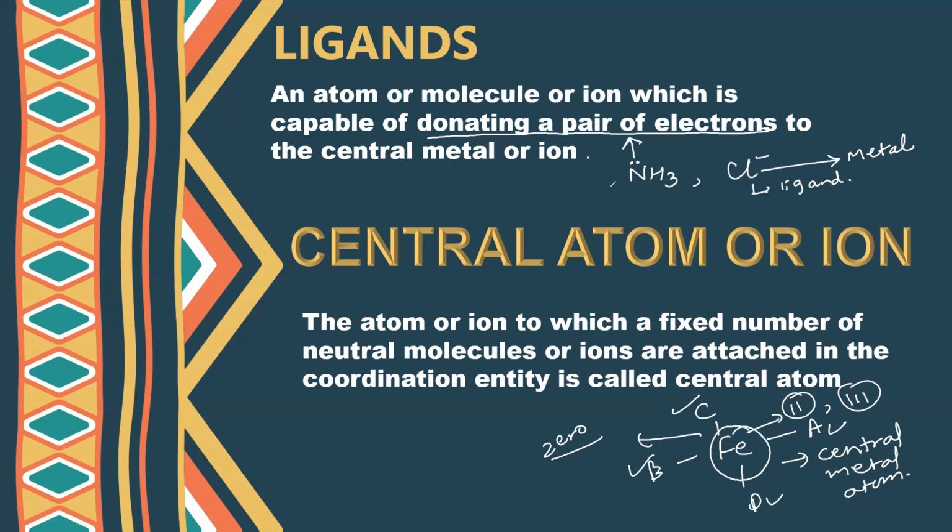Okay, a ligand is something which donates the electron pair, and the central atom is something which will accept the electron pair and will form a coordination sphere. Now, what is a coordination sphere? Basically this whole compound we term as the coordination sphere. Okay, now let's move further.